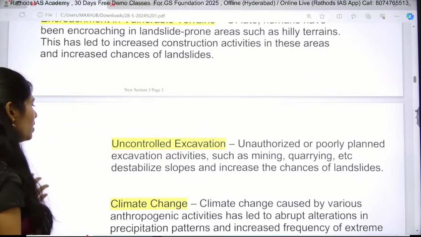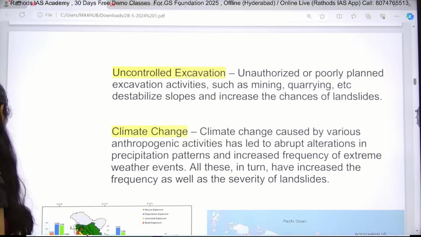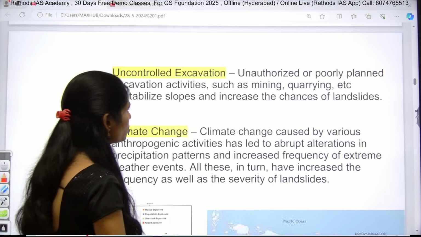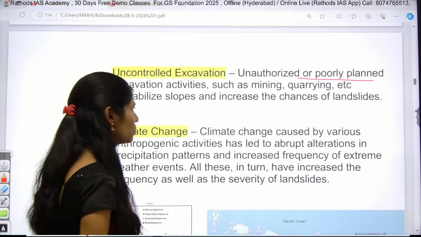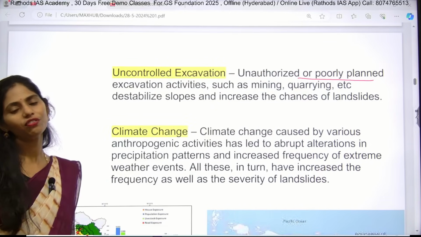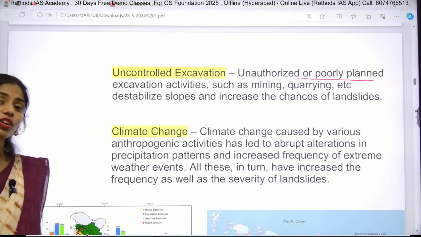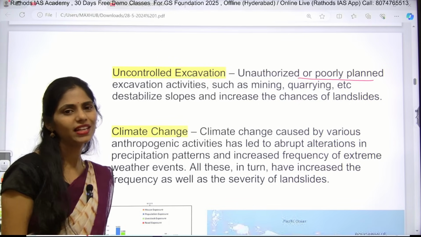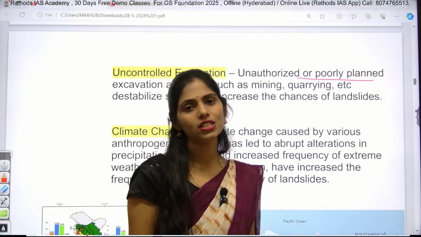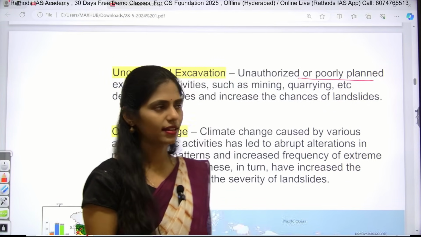And next important one is uncontrolled excavation. Unauthorized or poorly planned excavation activities, for example when we are going for mining or quarrying, will automatically destabilize the slope. So because of this it is much more vulnerable to landslides.